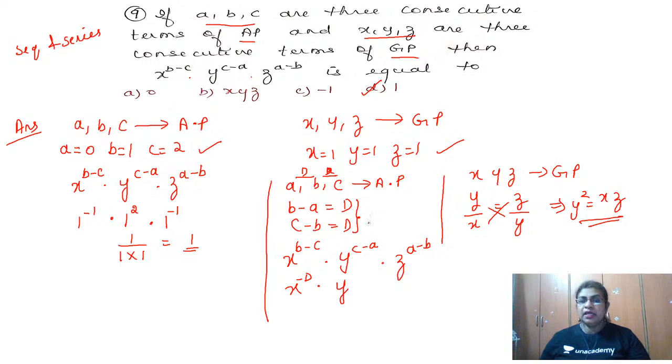B will get cancelled, so you are getting C minus A is equal to 2D. Fine. So Y to the power 2D into Z to the power A minus B, which is also minus D because I'm interchanging.